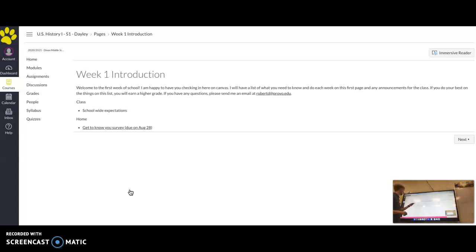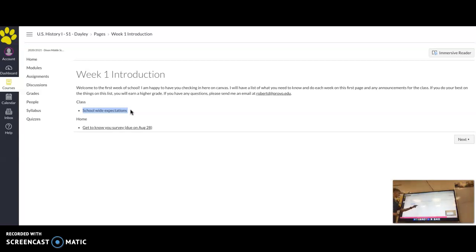I want to make this as easy for you as possible, so everything that you're going to need to turn in for a grade, or everything that you could use as extra credit or just for your own individual learning, I'll put on this page and I'll label it as so. The first thing is we'll be talking about what we will be doing in class. I'll also have links to that as well, so you know what to be doing in class. And in case you are not able to attend class that day, you won't miss anything. Everything will be on Canvas, so you can do it.